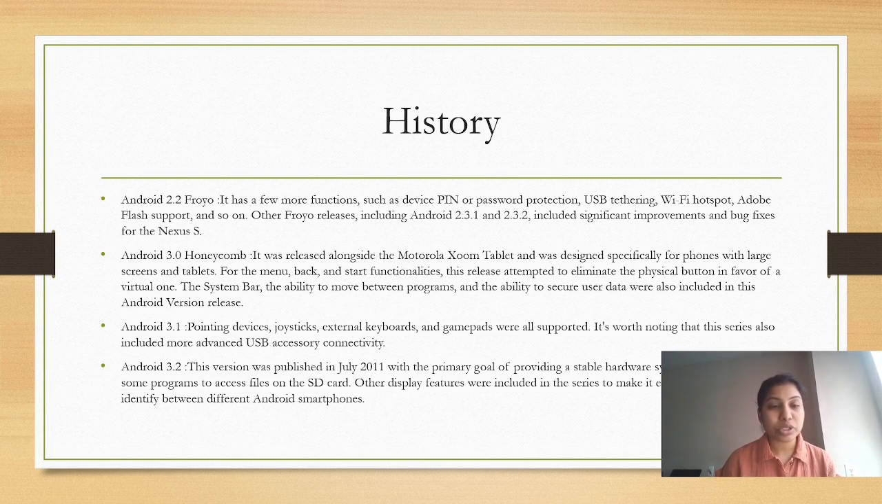And coming to next version 2.2 Froyo, it has a few more functions such as a device pin or password protection, USB tethering, Wi-Fi hotspot, Adobe Flash support, and so on. Other Froyo releases including Android 2.3.1 and 2.3.2 included significant improvements and bug fixes for the Nexus S.